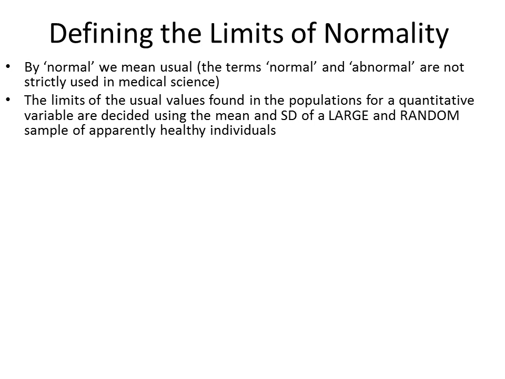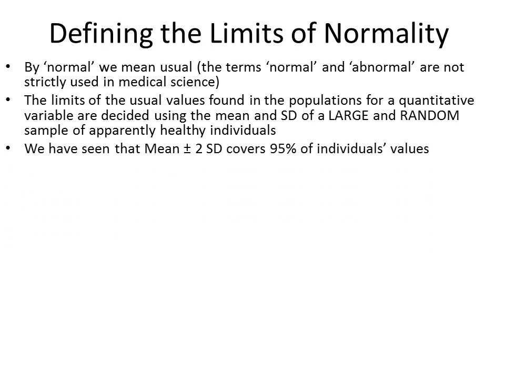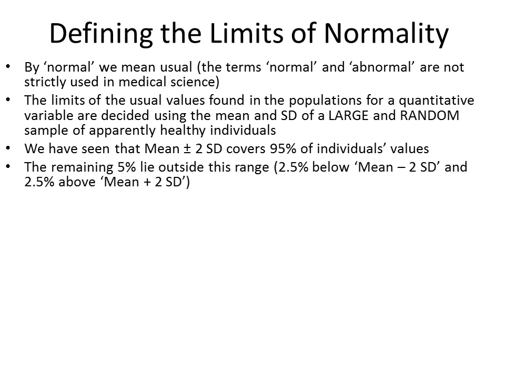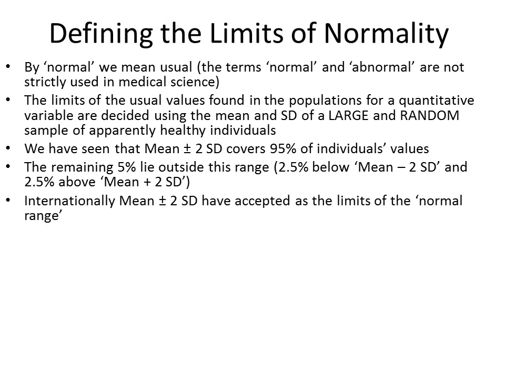We have seen that mean plus minus 2 standard deviations covers 95% of individual values, and the remaining 5% lie outside this range, that is 2.5% below mean minus 2 standard deviations and 2.5% above mean plus 2 standard deviations. So internationally, mean plus minus 2 standard deviations have been accepted as the limits of the normal range.